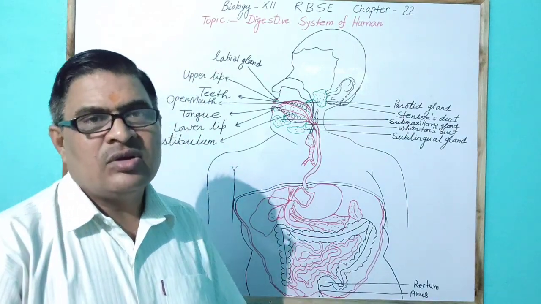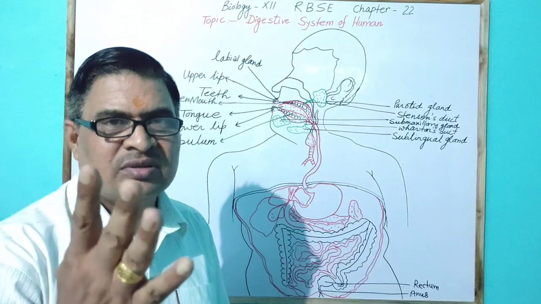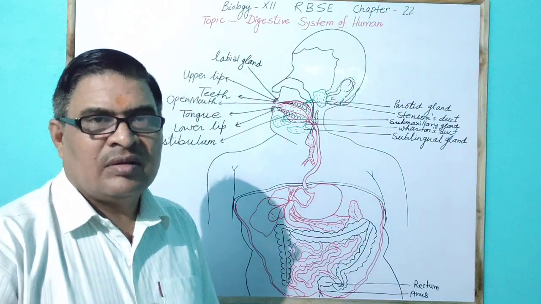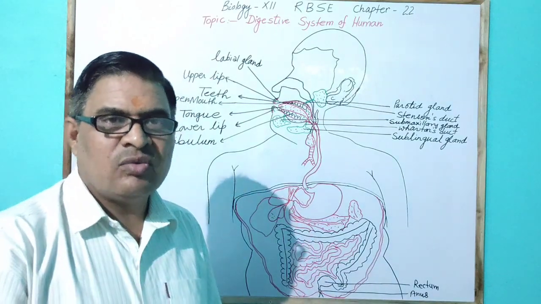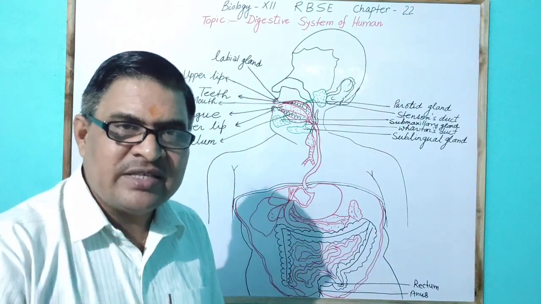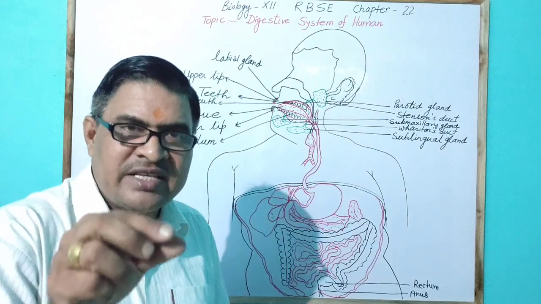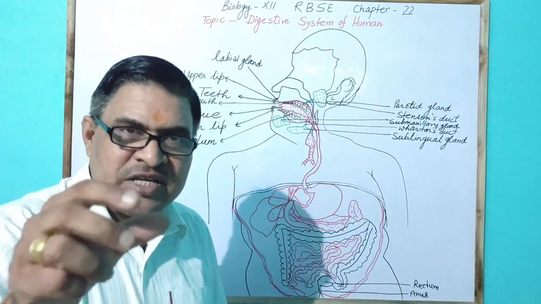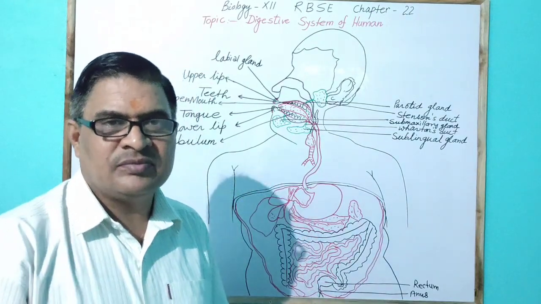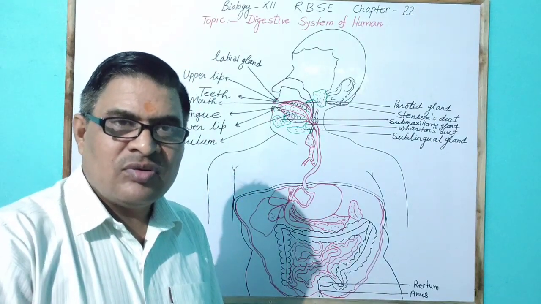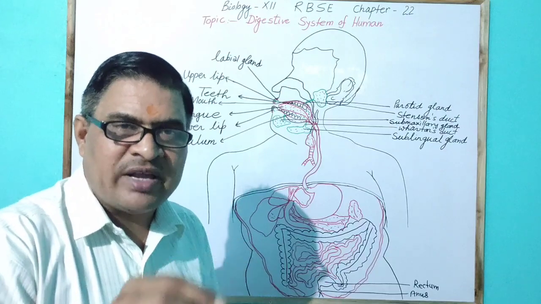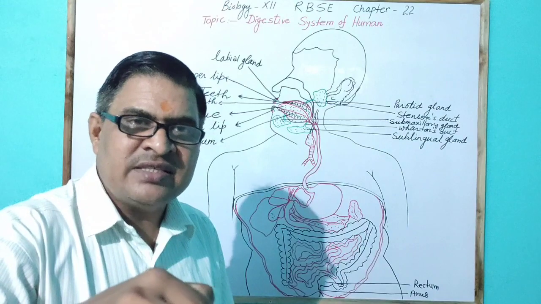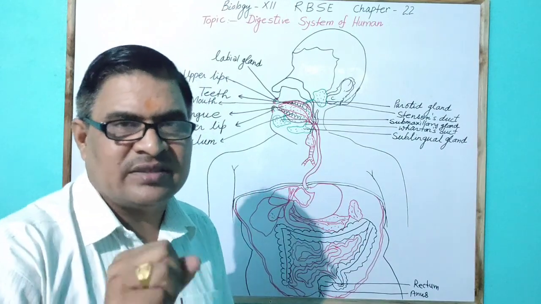So there are a total of 4 pores present in the pharynx from different sources. One is the nasopharynx, which comes from the nasal chamber. Another pore is from the Eustachian tube of the middle ear. Another pore is from the oral cavity, called the oropharynx. And the next pore, which reaches the larynx, is called the laryngopharynx.